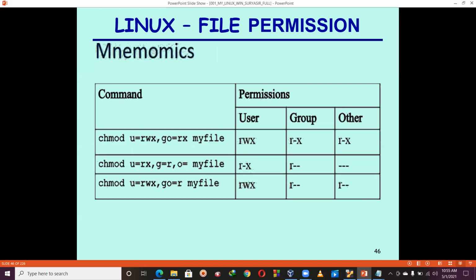Okay, same example. This is another example. chmod u=rwx,go=rx myfile. What is in the previous page? Already you understand this one. It means setting read, write, execute permission for the user, and setting read, execute permission for the group and others. In the example below, setting read and execute permission for the user, setting read permission for the group, and o equals what? Nothing. Okay, no permission.